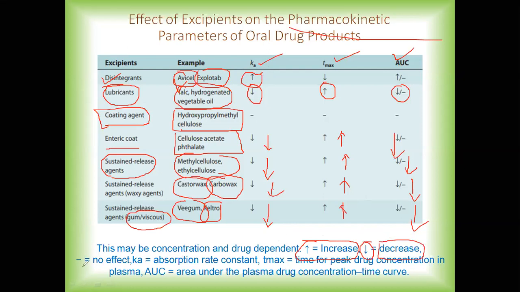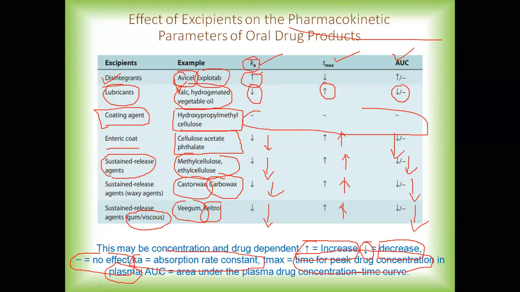Then we have the dash, which means it is equal, no effect, which we can see over here. Ka is your absorption rate constant, as I told you. Tmax is the time for peak drug concentration for the drug to achieve in plasma. And AUC is the area under the plasma drug concentration time curve.